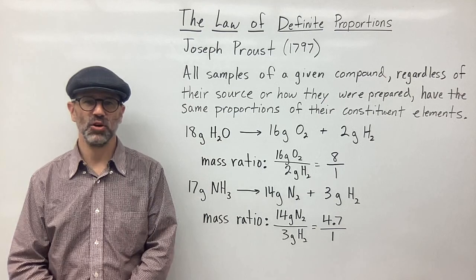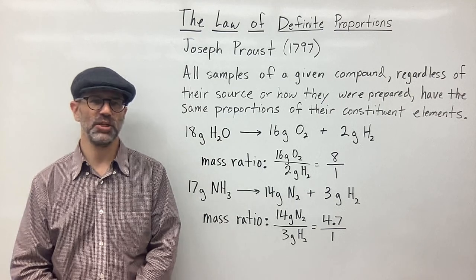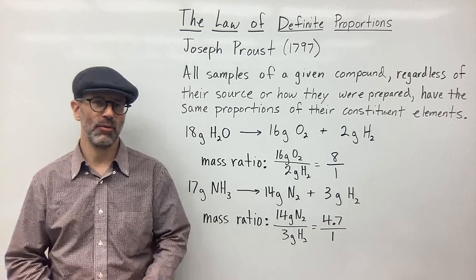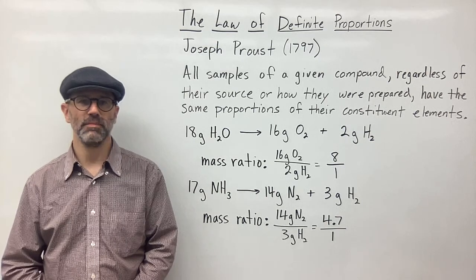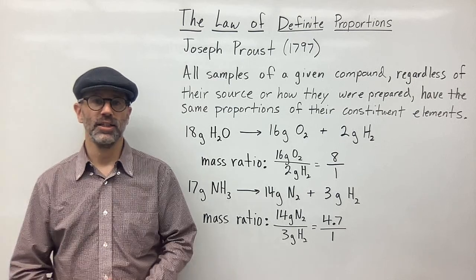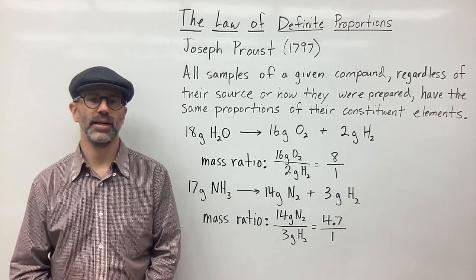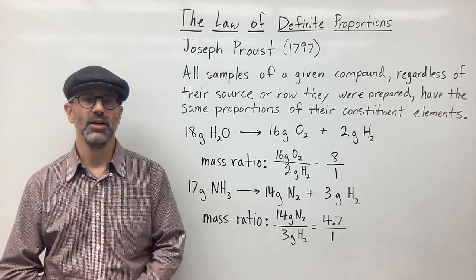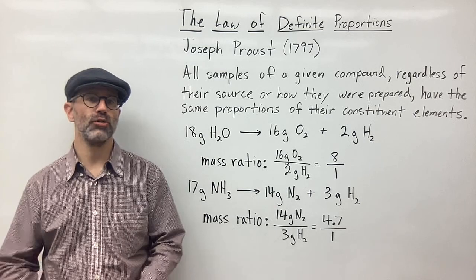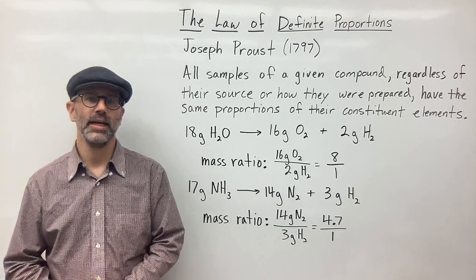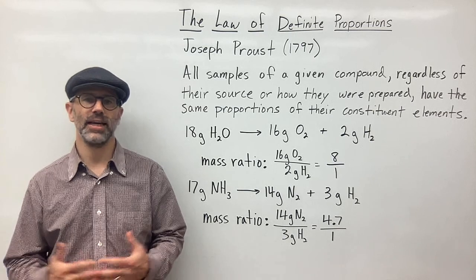My name is Mr. Cobalt, and in this video I'm going to be going over the law of definite proportions. So in the last video I went over the law of conservation of matter or mass, and that was discovered or proven by Lavoisier around 1789. And so now we have Joseph Proust comes on the scene, and he looks at the data in a different way.